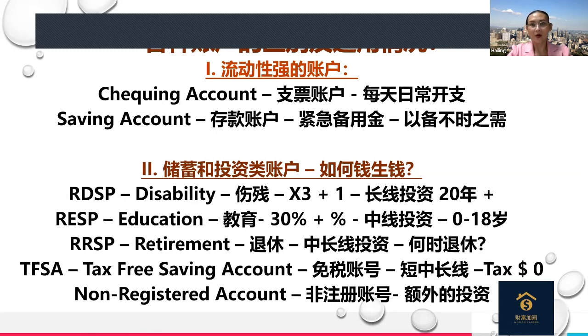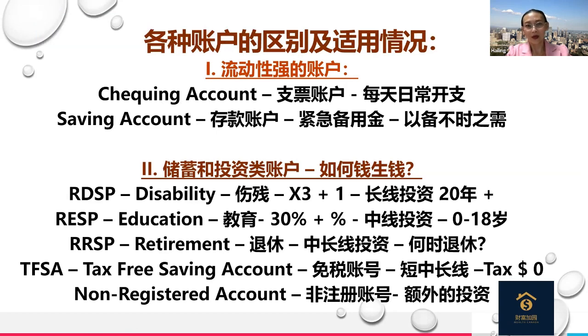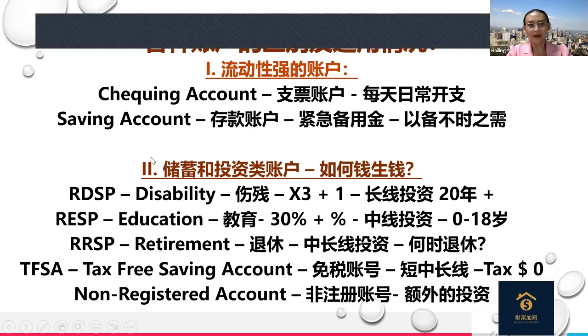And then we also have extra money that we don't need to use, let's say for 1 year, 3 years, 10 years. So then what shall we do? We will invest it, right? So those are the account types. RDSP, D stands for disability. RESP stands for education for the children. RRSP, you save money for your retirement. Then the tax-free savings account. Next week, we will explain this account, and it's really a very good account for everybody.